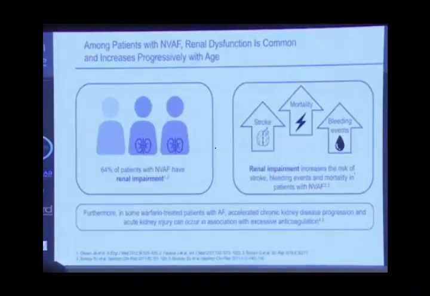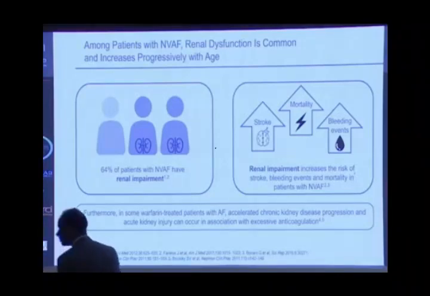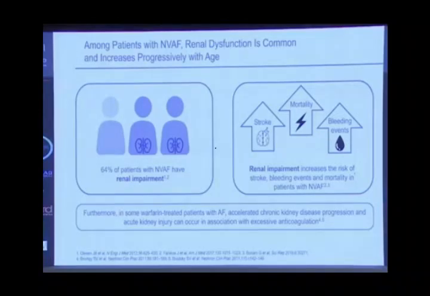What about chronic kidney disease? As I said in the beginning, chronic kidney disease is a risk of stroke because there will be more pathophysiological effects in the procoagulant effect. Also, it will increase the severity of bleeding because it will decrease the clearance or washout of the drugs that are used as anticoagulation, and also it will increase mortality. So we have to address chronic kidney disease, which is very, very common in patients who have atrial fibrillation.